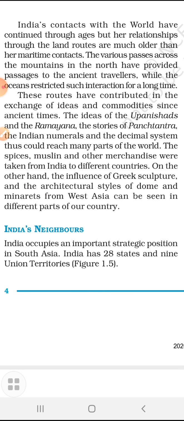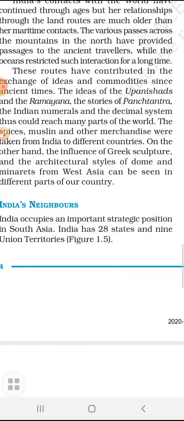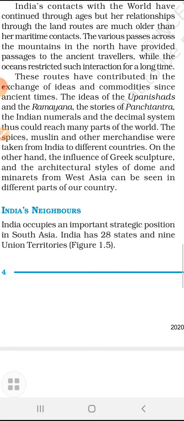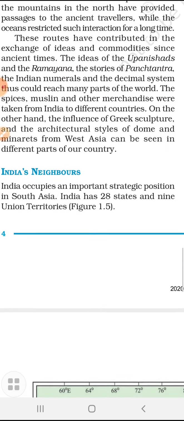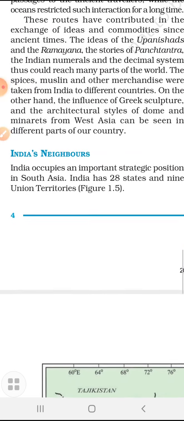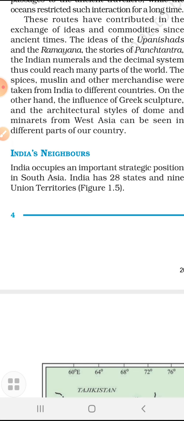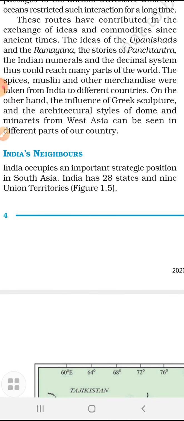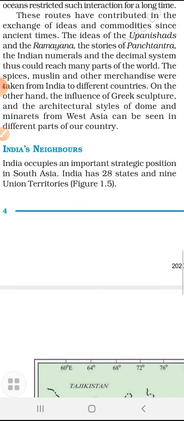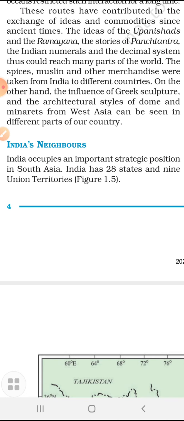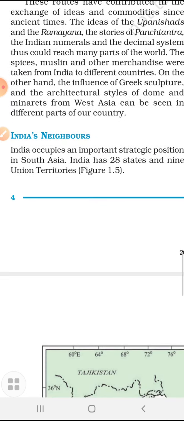So these routes contributed to the exchange of ideas and commodities. In ancient time, the ideas of the Upanishads, the Ramayana, stories of the Panchatantra, and the Indian decimal numeral system could reach many parts of the world. Not only commodities but ideas also traveled with the people. Spices, muslin and merchandise were taken from India to different countries.